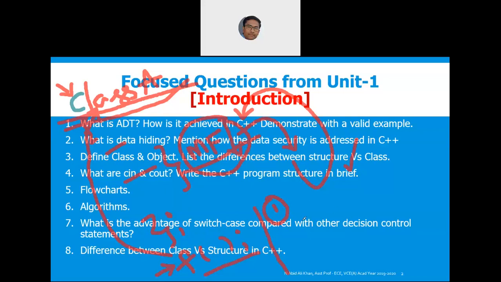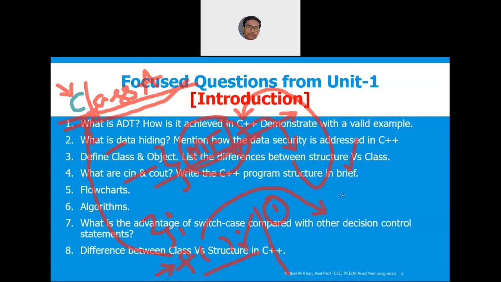The second difference is, in order to use the general function, you can use it directly without objects. In main, in order to use this f, you don't have to define any objects. You can directly use f. But whereas member functions can be invoked only by using objects that are created as instances of your class. So these two differences must be written.